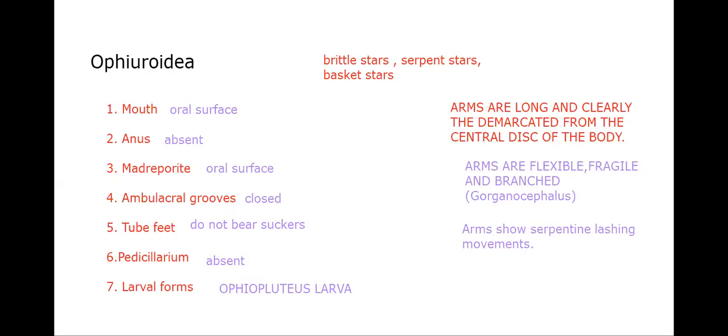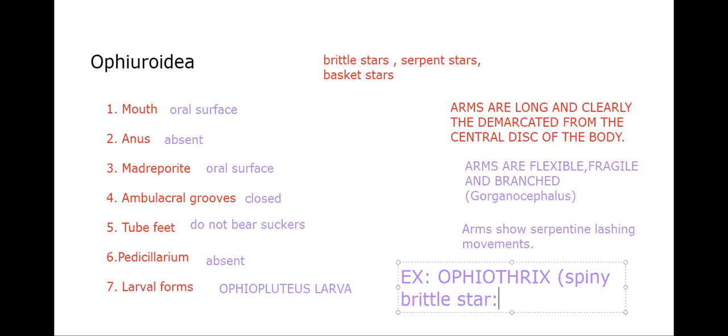So finally, we'll go with examples here. Examples: Ophiura, Ophiothrix, brittle star we say. Ophiothrix is commonly called the spiny brittle star.